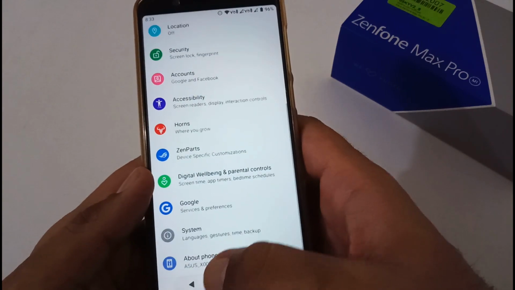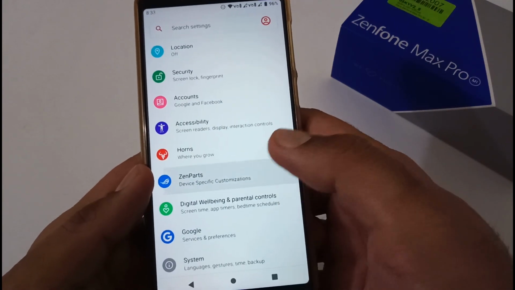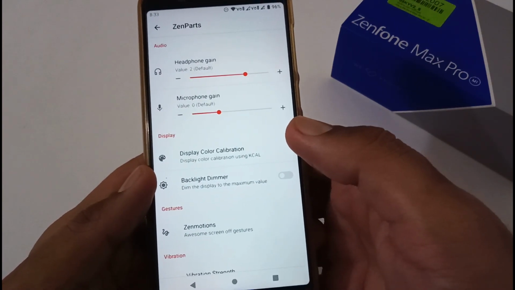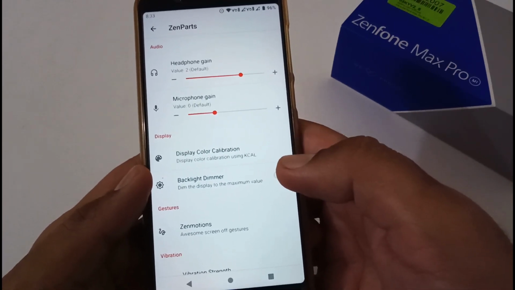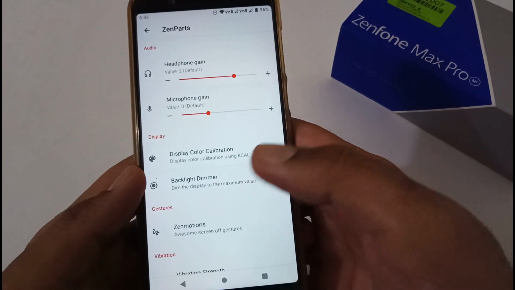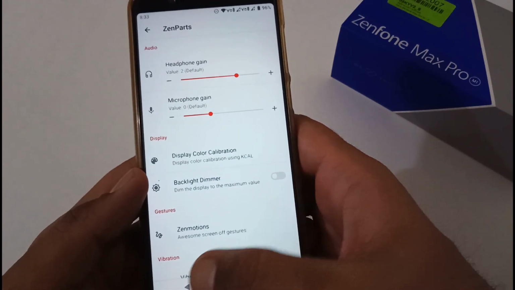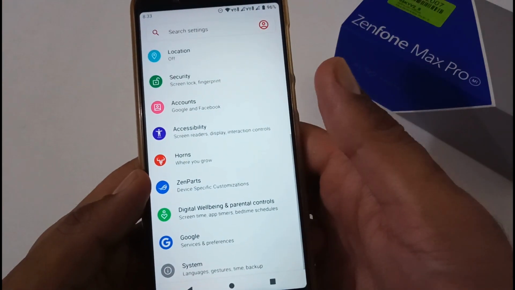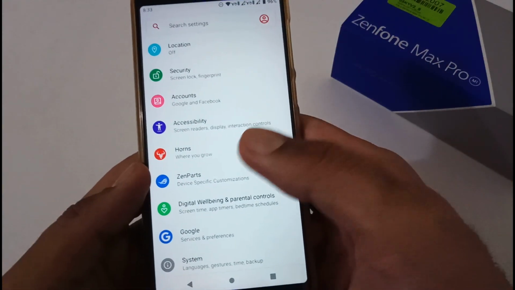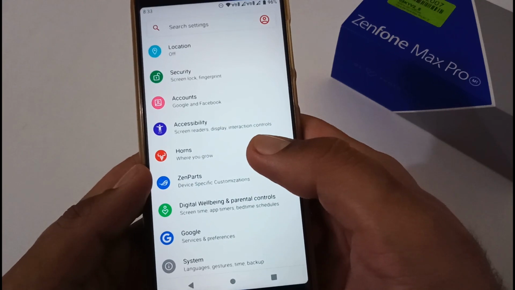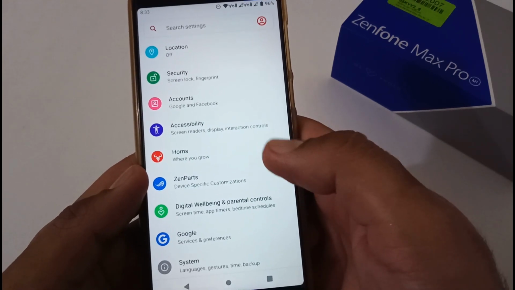Although internet is always working, it is never showing me the update related status. After this, let's move to the another section, that is GenPart. Basically this particular section is for the users who love the dedicated options for their GenPart. The developer has tried its level best to provide this particular option or section in this particular ROM. So you can play with it and you can provide your valuable feedback on the same in the comment section below. Next part is HONS, that is advanced customization, which we will be covering afterward.